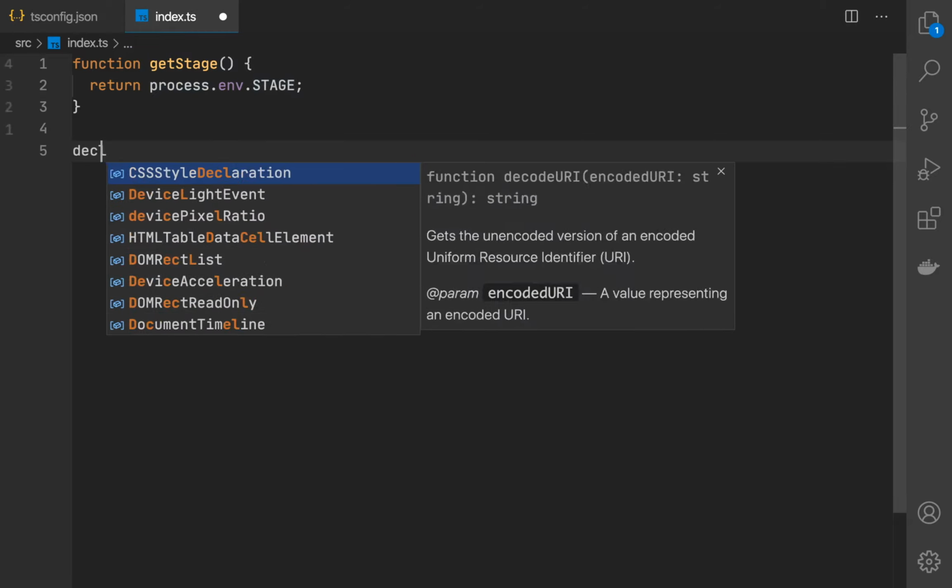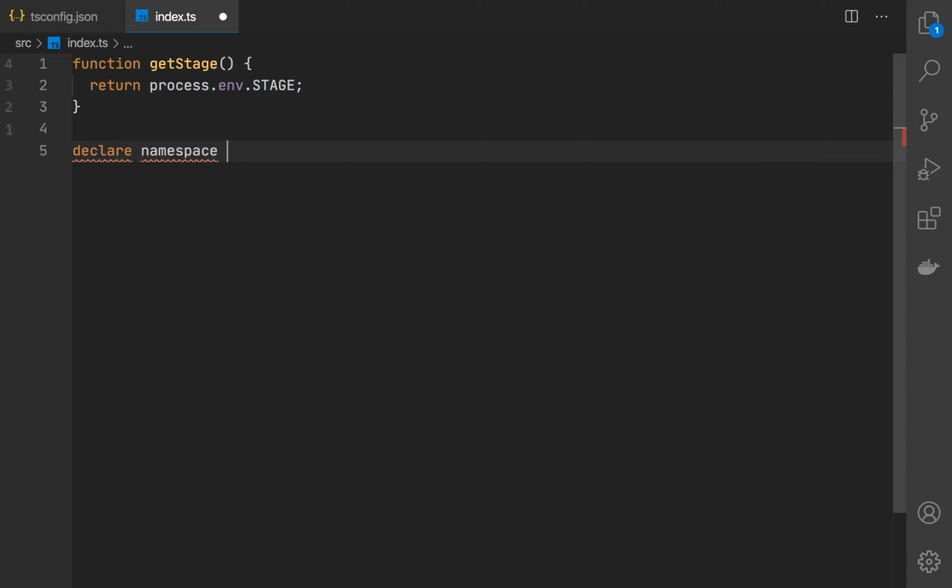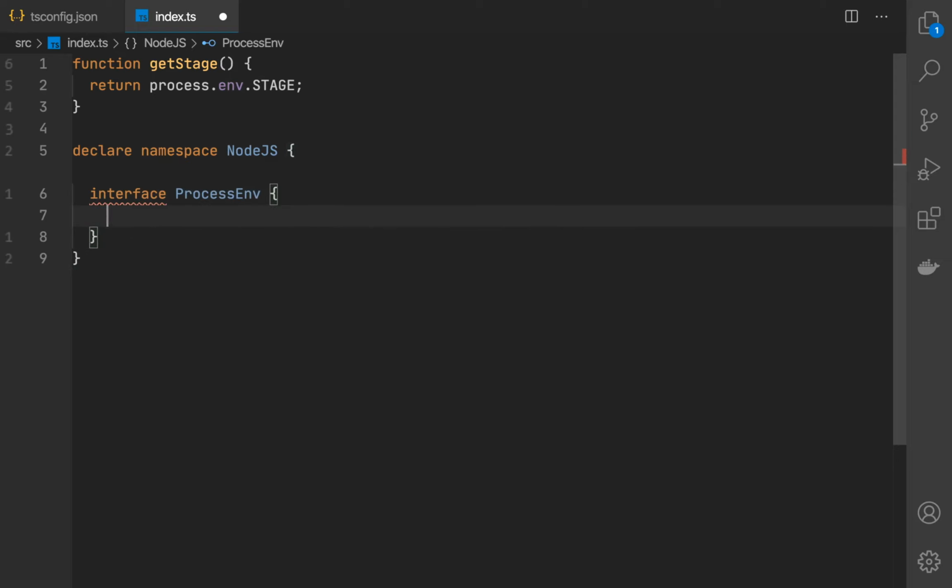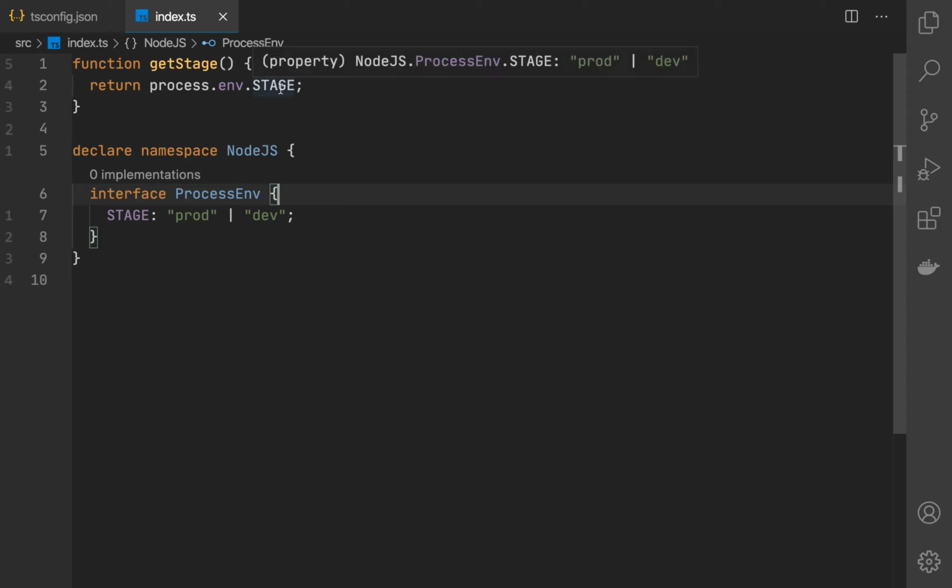So declare namespace NodeJS. And I know that the env is described by the interface called ProcessEnv. And all I have to do now is to strongly type the stage variable. So stage has values of production or development. These are so-called string literals. Looking at the type of stage now, it is strongly typed.